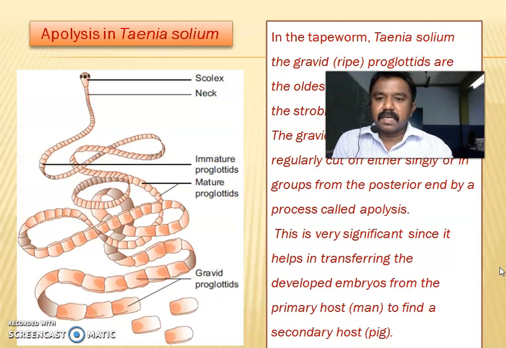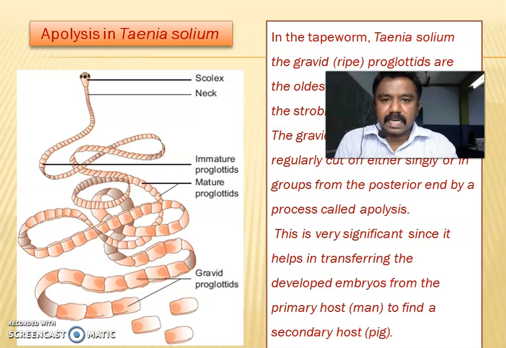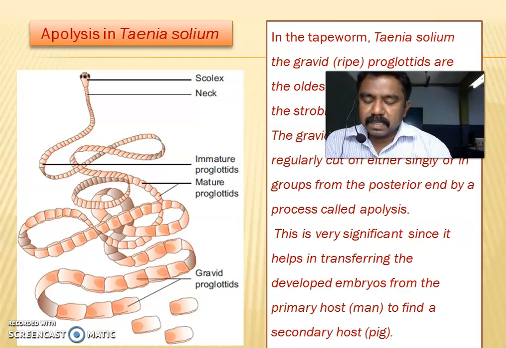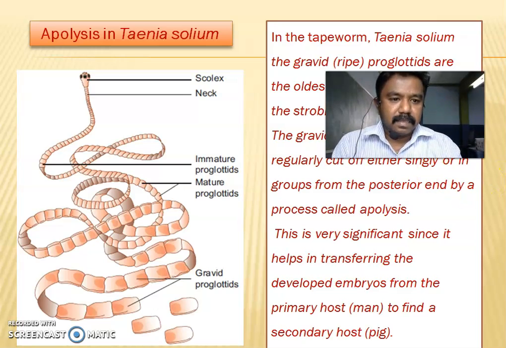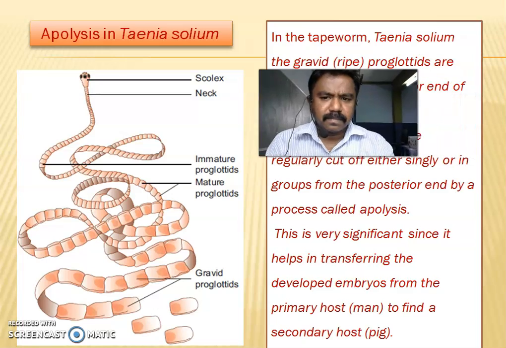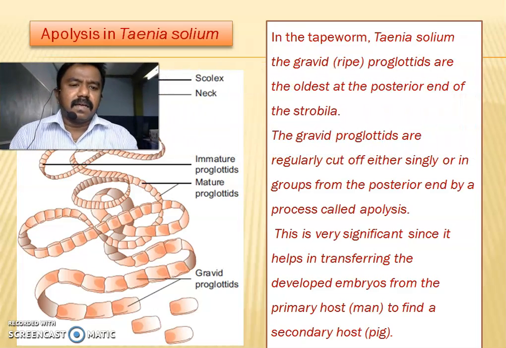Next one is apolysis. What is called apolysis? Apolysis occurs in Taenia solium. It is a tapeworm. It is a human intestinal parasite. Human is the primary host, and pig is the secondary host.